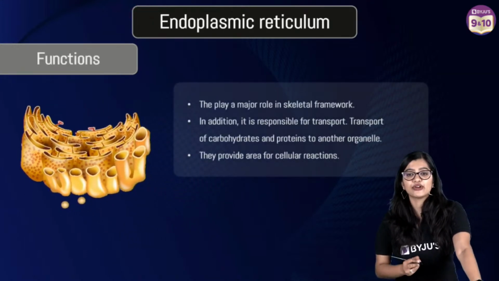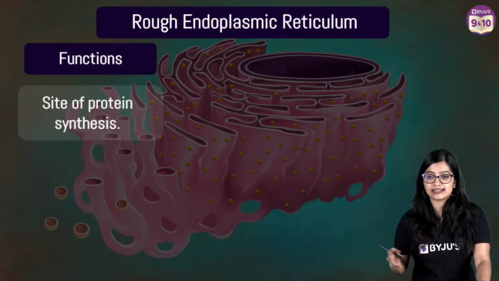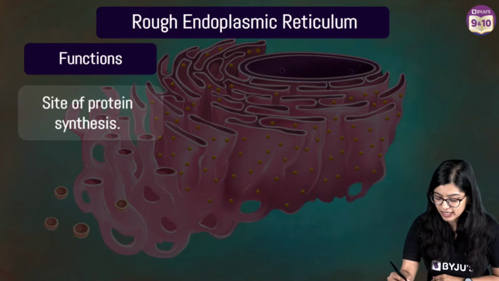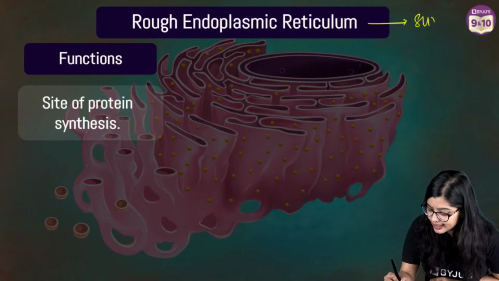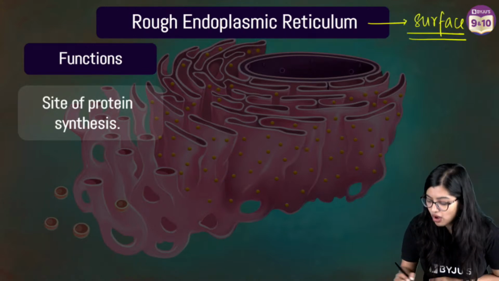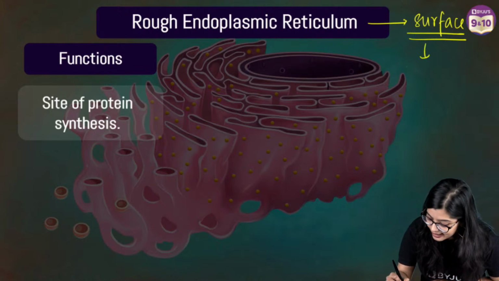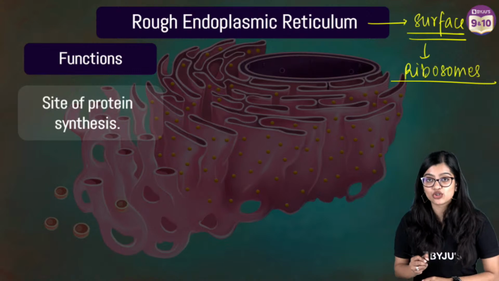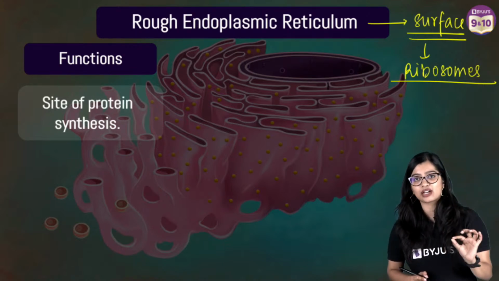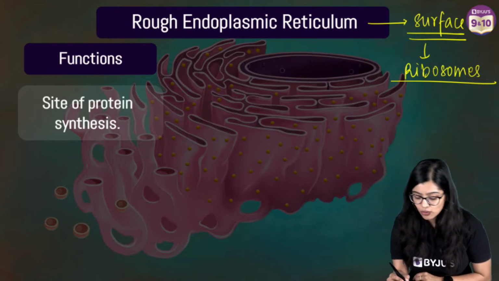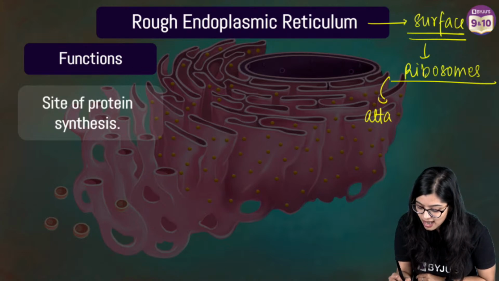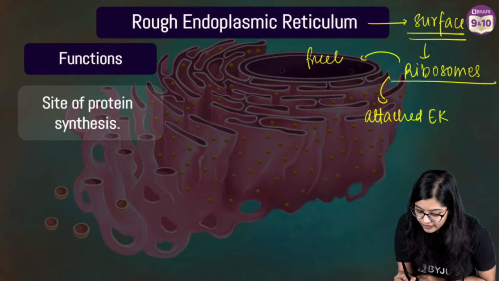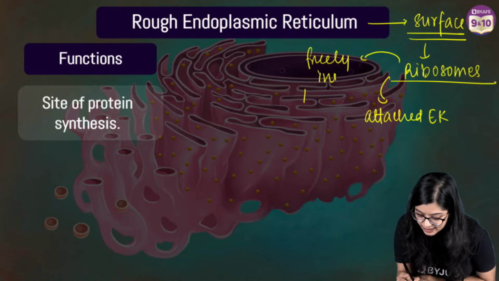Now, we call it rough endoplasmic reticulum because on its surface there are ribosomes present. What are ribosomes? They are small structures which are either found attached to the ER, or found freely in the cytoplasm, right?